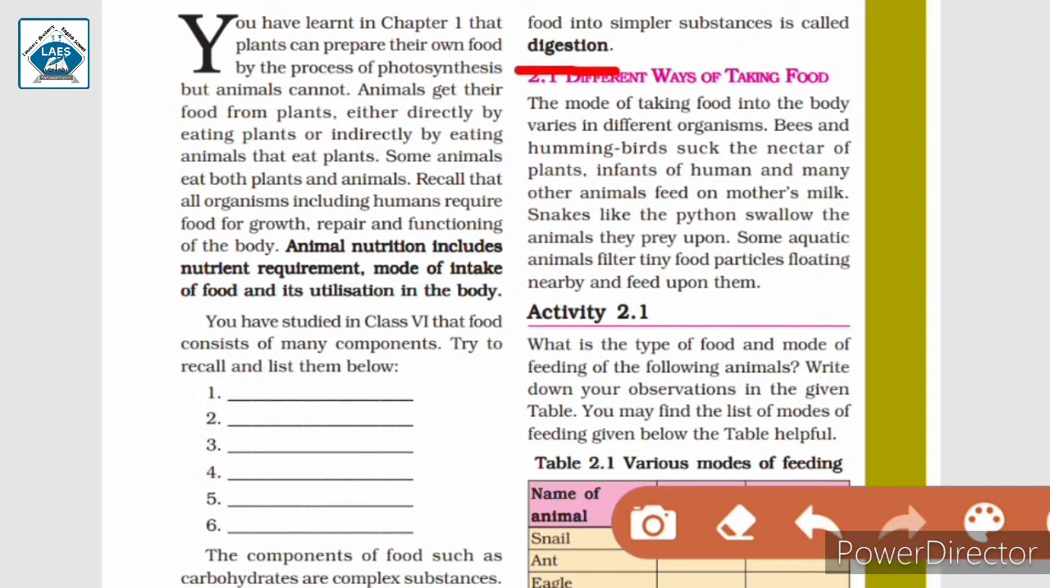So what does digestion mean? In simple words, we can say that digestion is the process in which breakdown of food from larger to smaller food particles happens. That is, breakdown of complex substances into simpler substances, in the form in which our body can use these components, is called digestion.